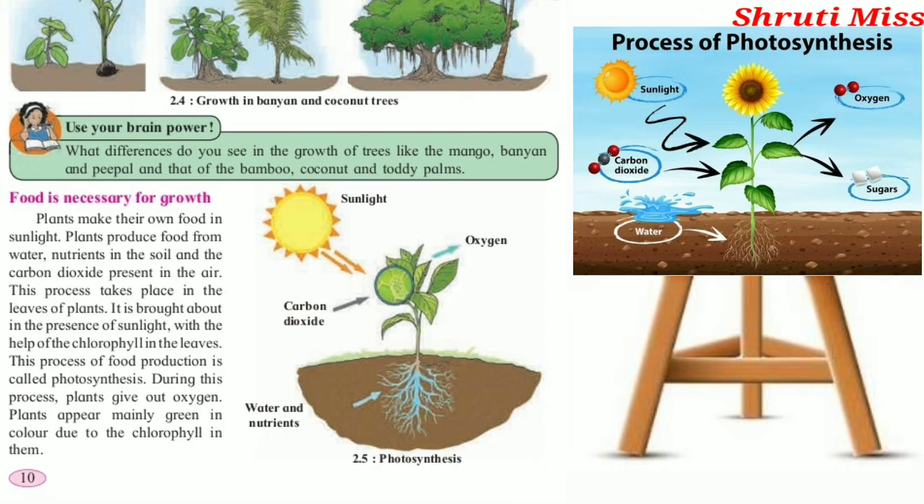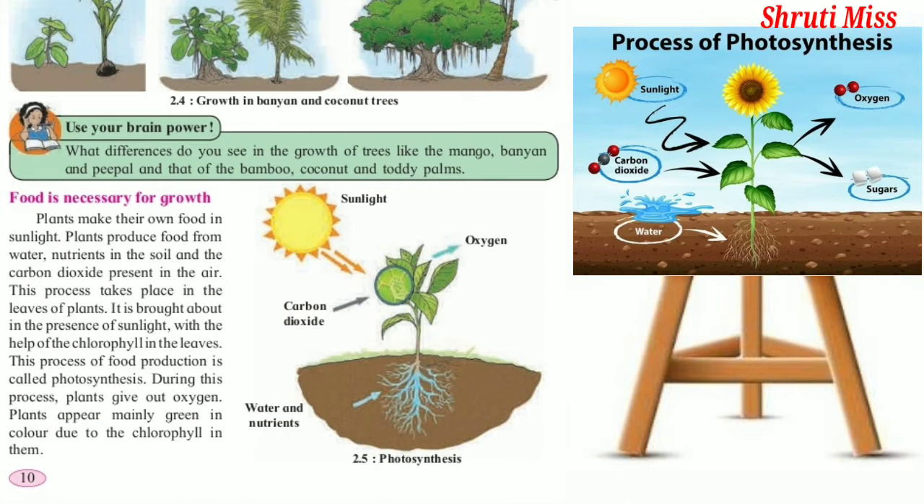Okay, so the main point: plants make their own food, and they produce food from water, nutrients in the soil and carbon dioxide. This process takes place in the leaves.